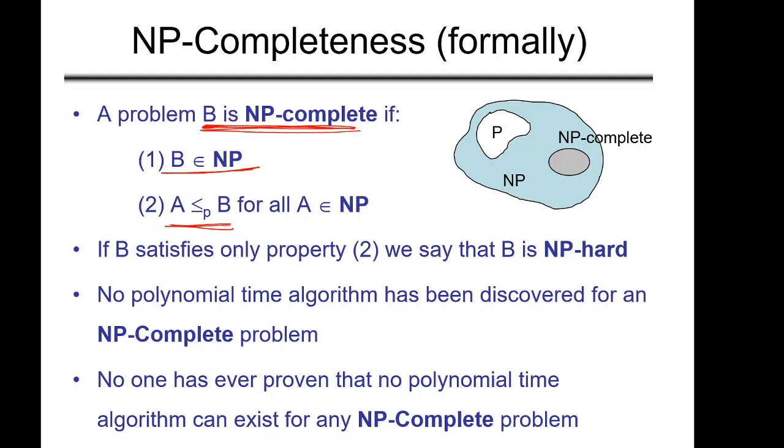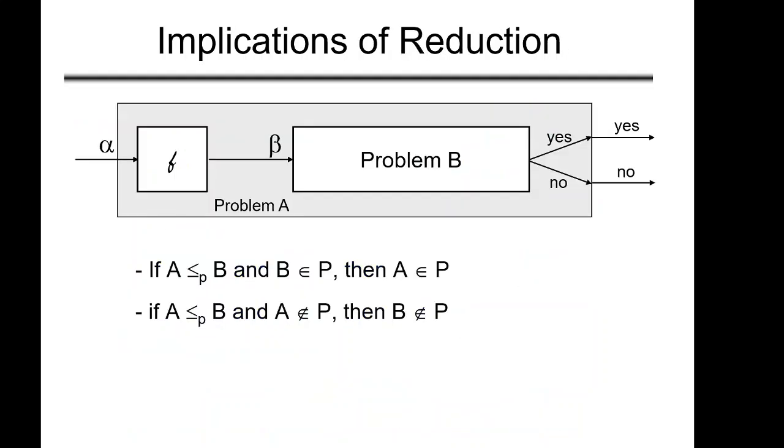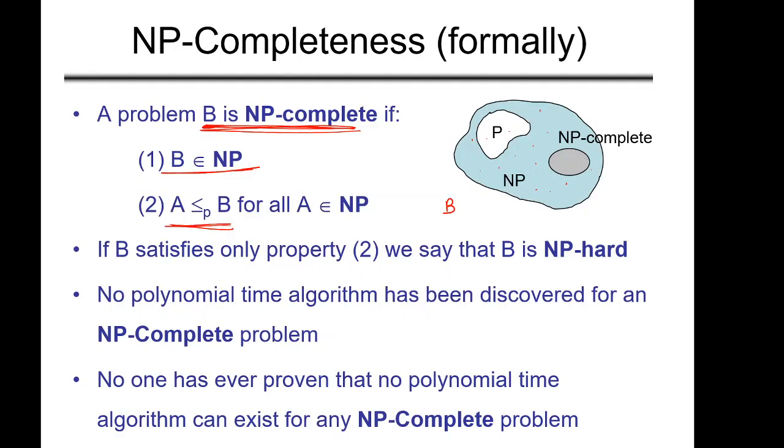Okay, so you can just see this diagram. Suppose there are many problems which lie here, anywhere. And all these problems are polynomially reducible. Reduction should not take much time. If in polynomial time we can reduce all these problems to B, then what we are saying is that if B is solved, then definitely all the other problems can be solved. This is what we are saying. Let me come to this slide and then I will explain, but for now take my words.